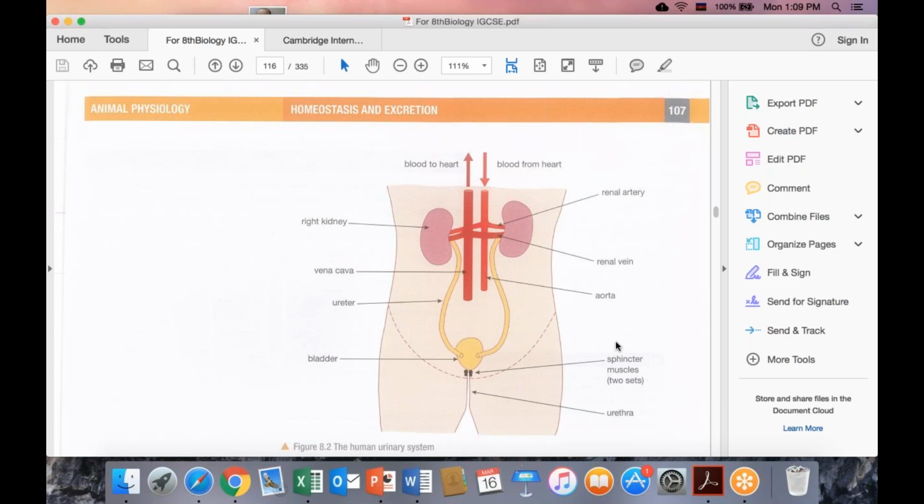And so by these sphincter muscles we can control our excretion. When we want, if we are adults, we excrete urine to the outside.